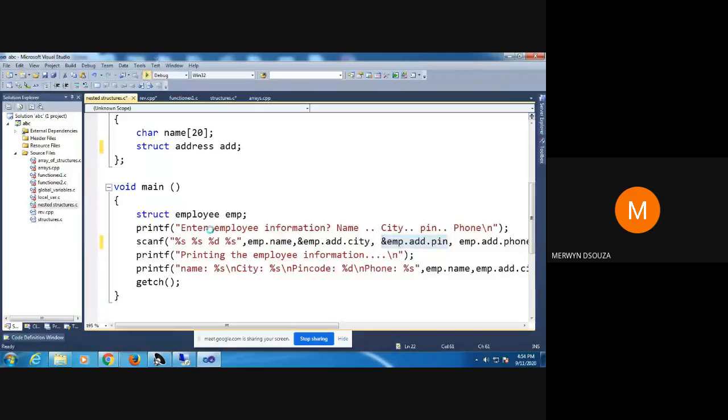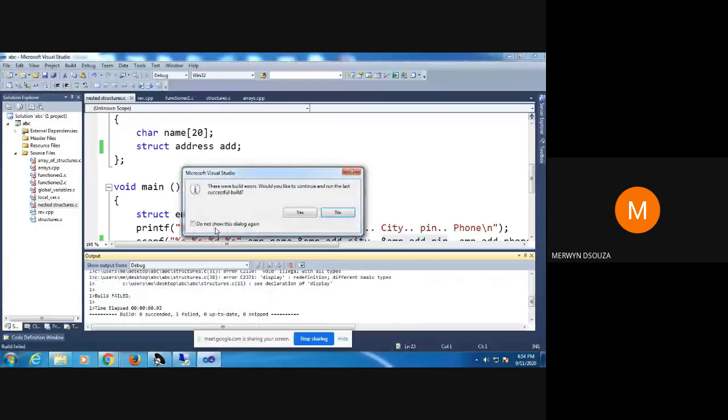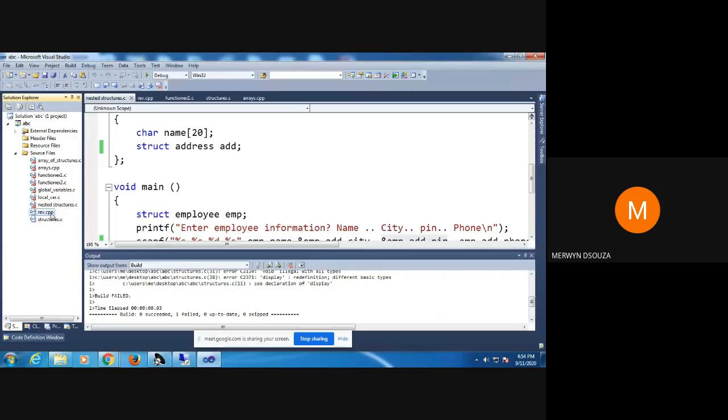Okay, if I run this program, you can see. I'll just, one second.